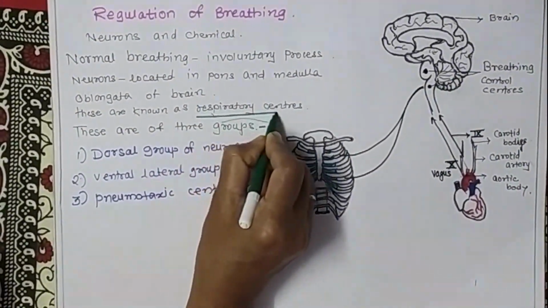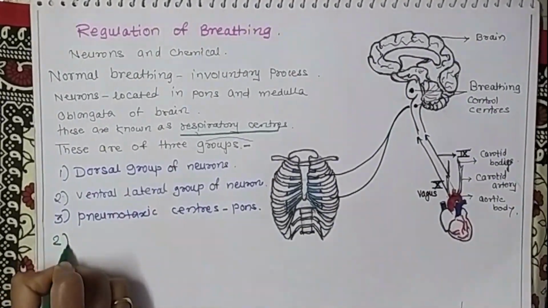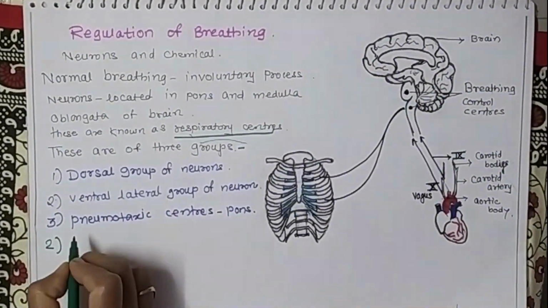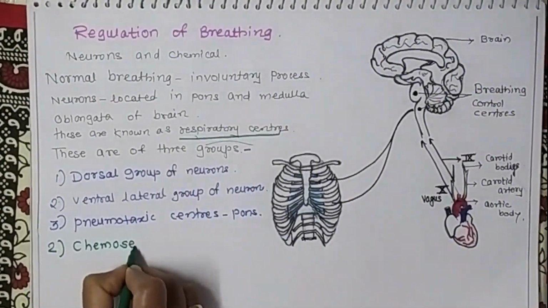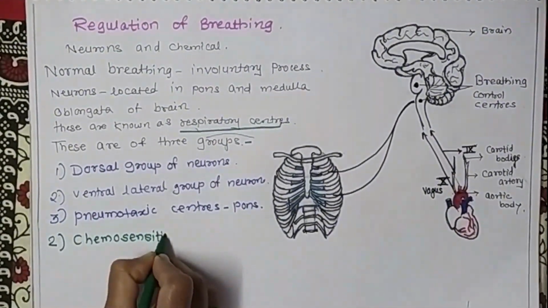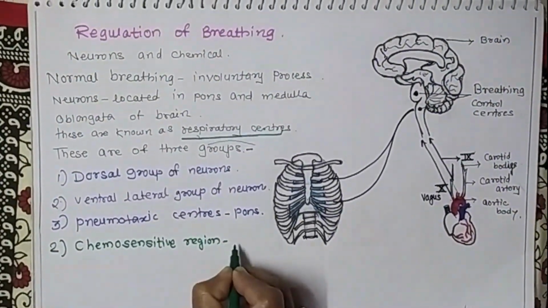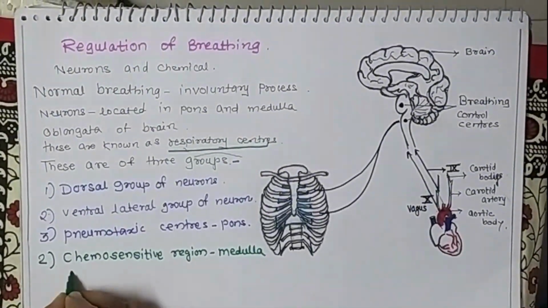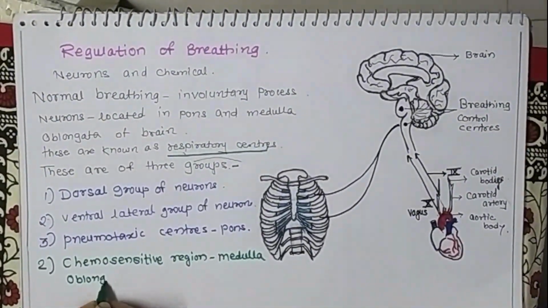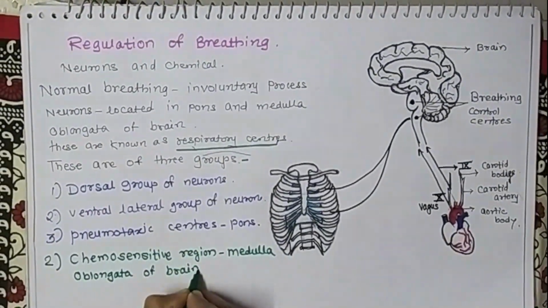Apart from these respiratory centers, the second important part involved in breathing is the chemosensitive region. The chemosensitive region is also located in the medulla oblongata of the brain.